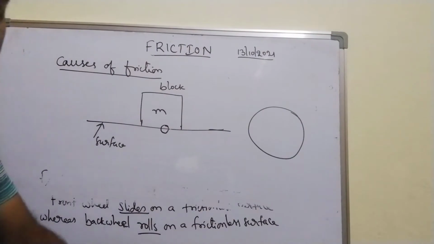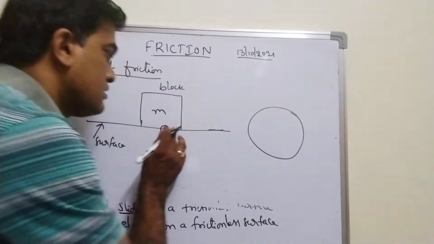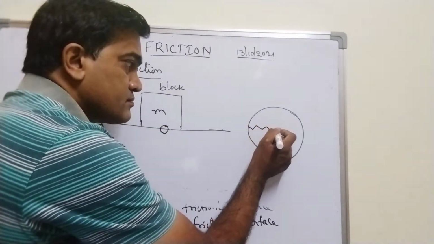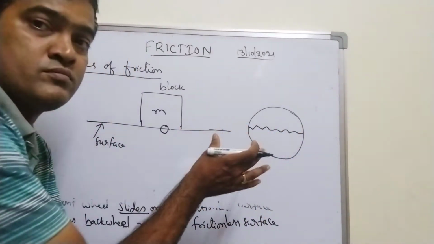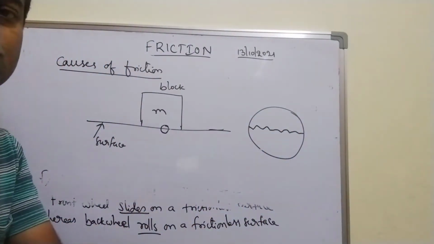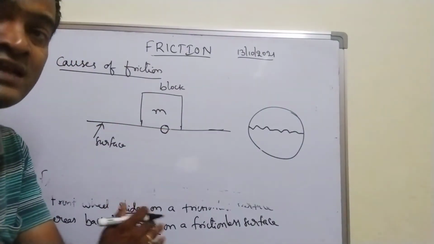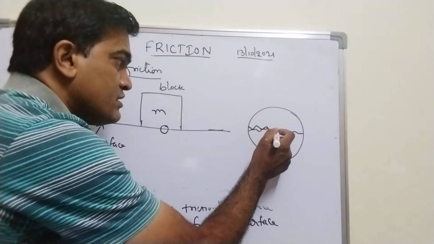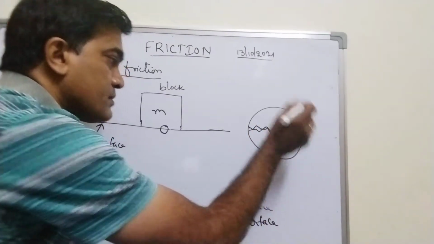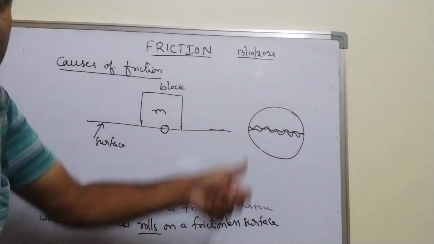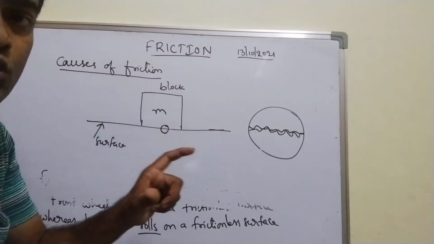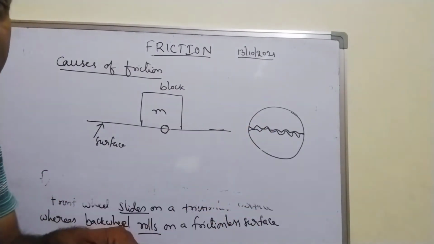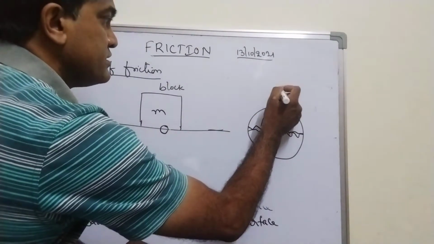The bottom surface of the block is uneven, and the surface itself is also uneven, maybe like this. When you view through a powerful microscope, you can observe the irregularities between the surfaces in contact. These are called irregularities.